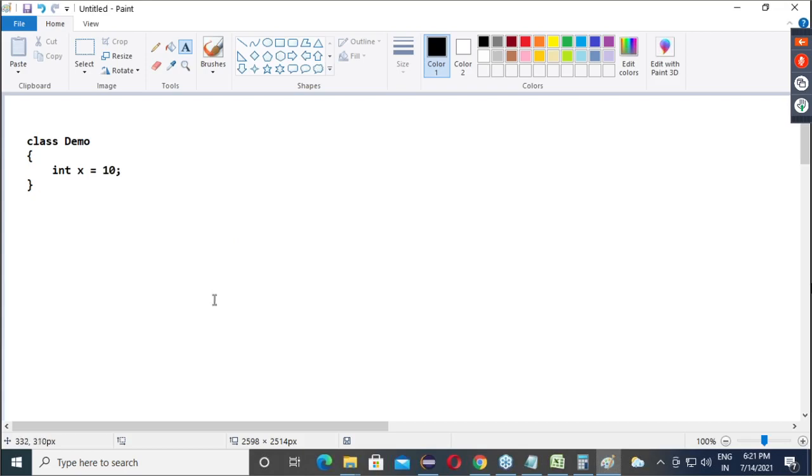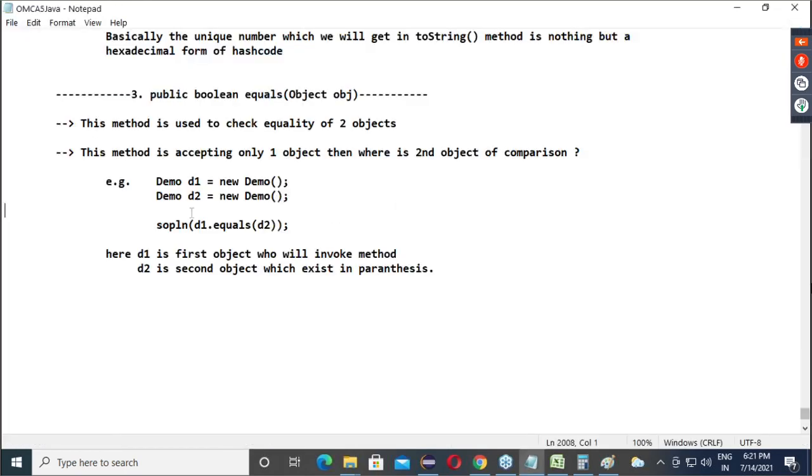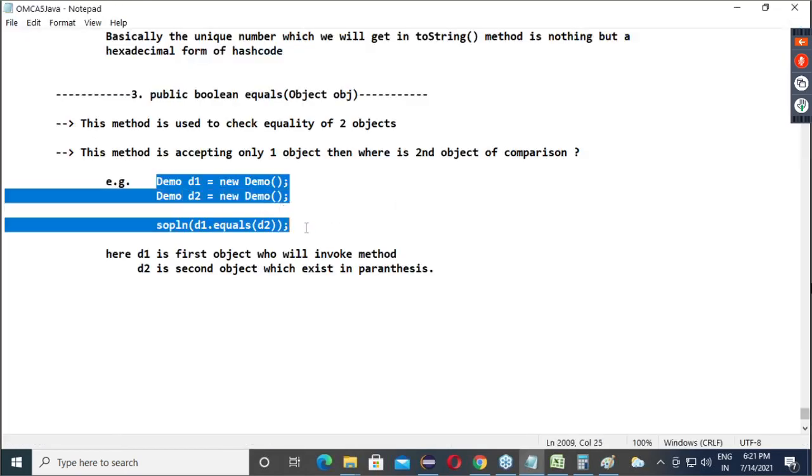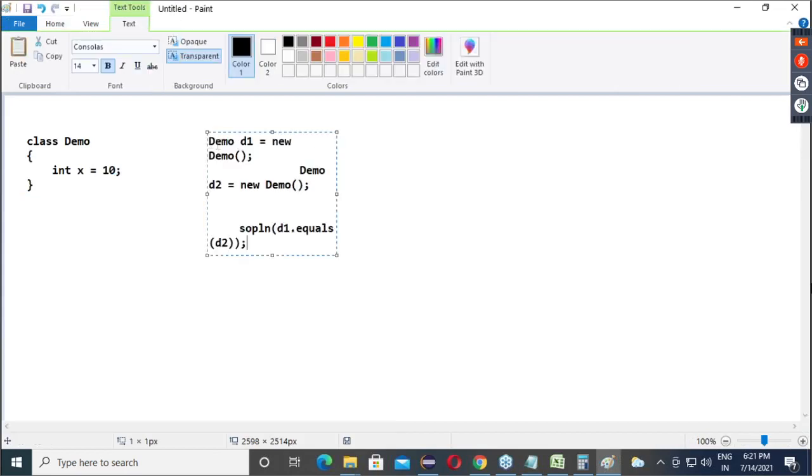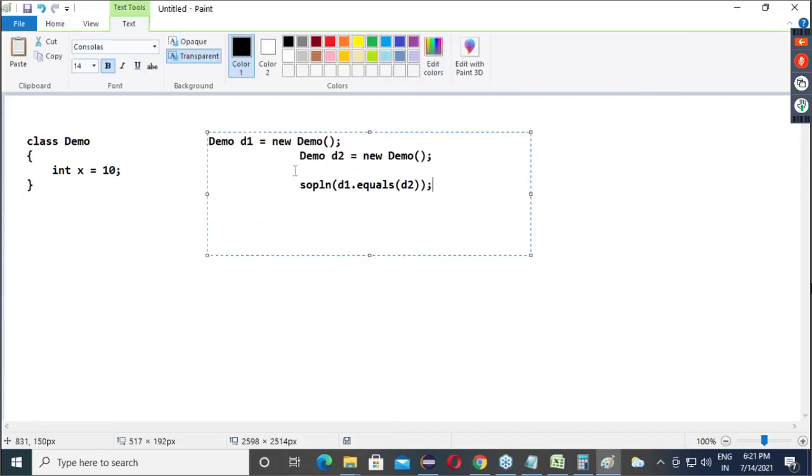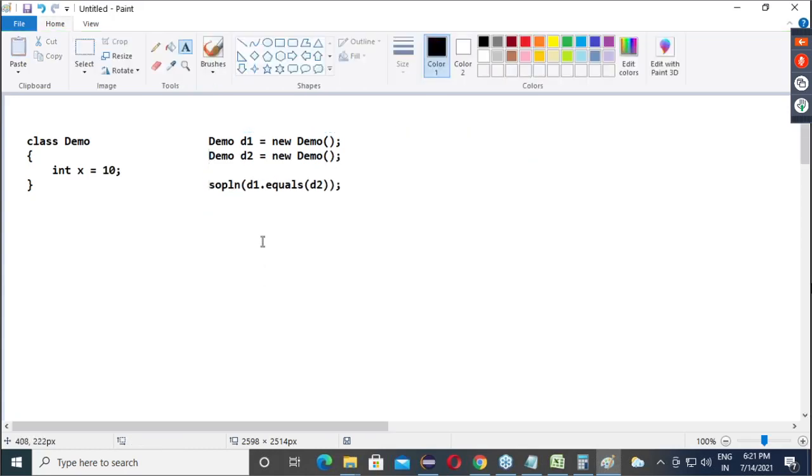Now guys, I will create two objects of this class. I'll just copy paste, save my energy. So I am creating two objects of this class and I am comparing d1 dot equals d2.